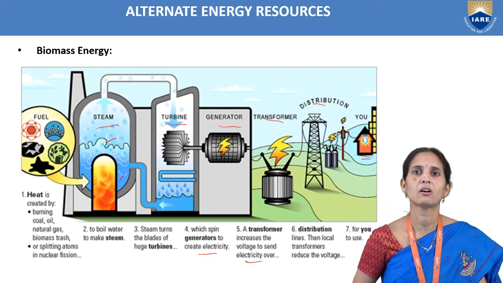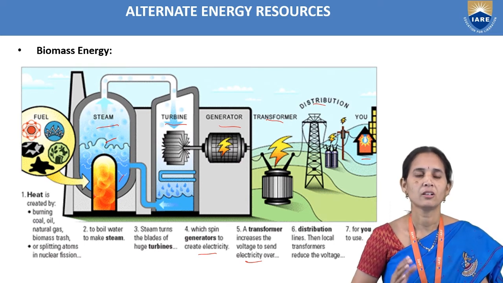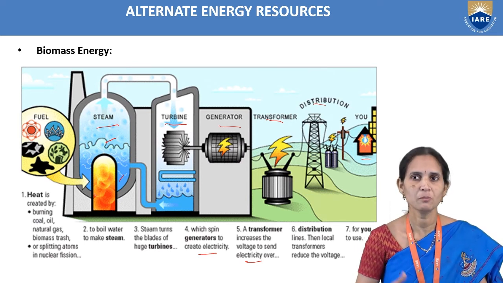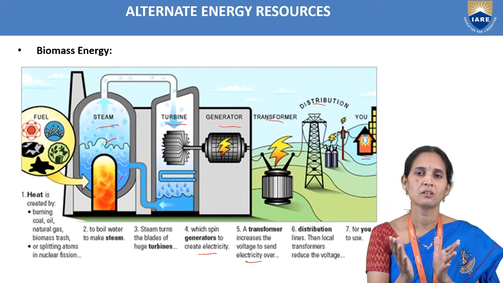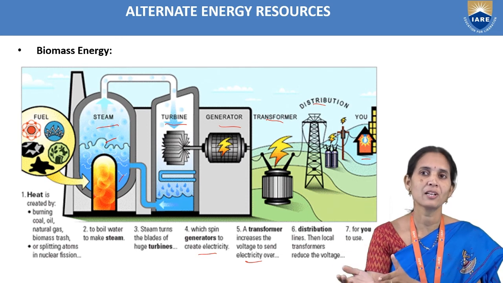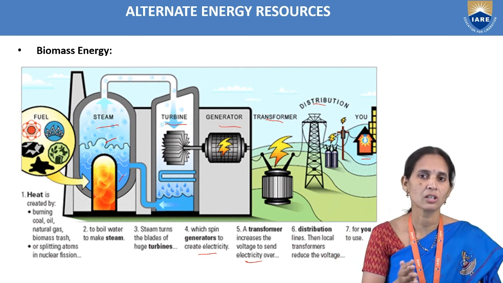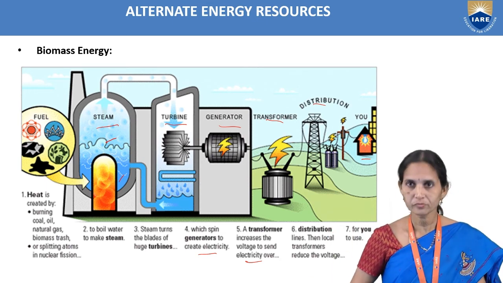So in this way we can utilize biomass. What biomass means is that we take plants and organic material, such as animal decay and waste food, and we can burn that, where heat is produced. That heat we can use to boil water, where steam is produced. That steam turns the turbine blades, and mechanical energy converts into electrical energy in the generator. So that electrical energy we can utilize.